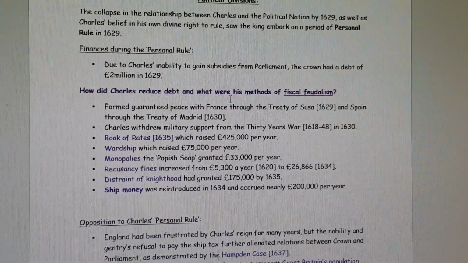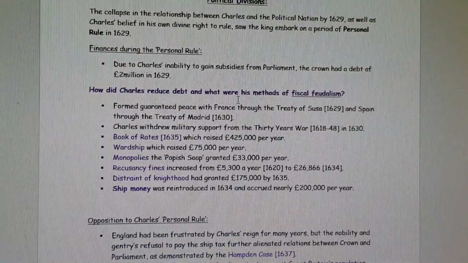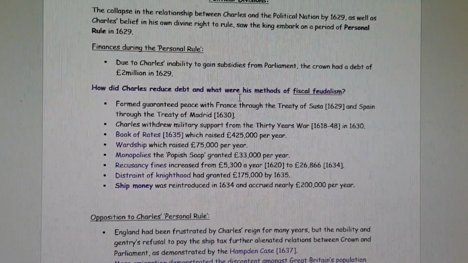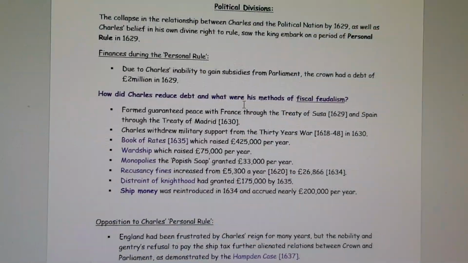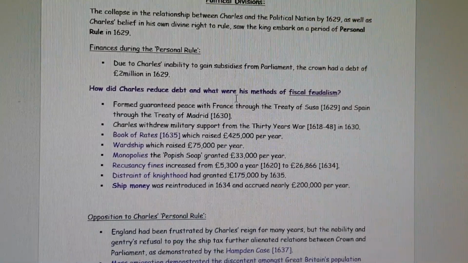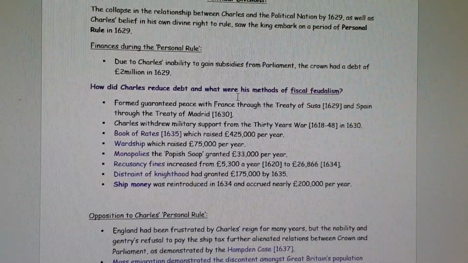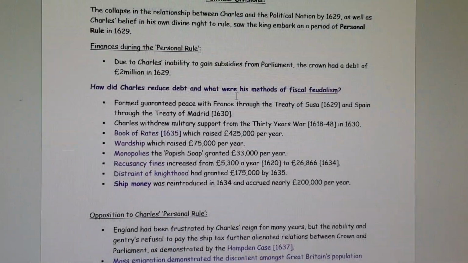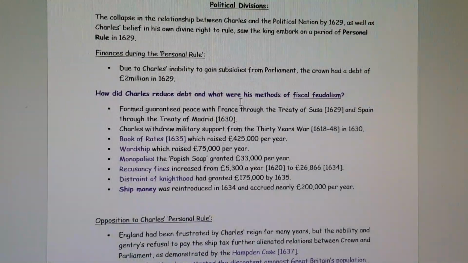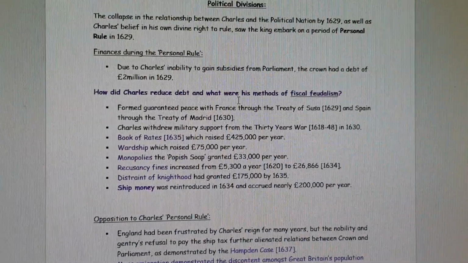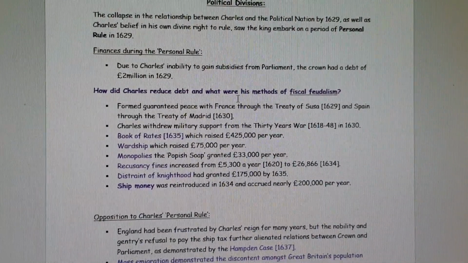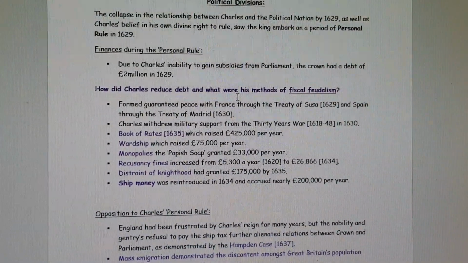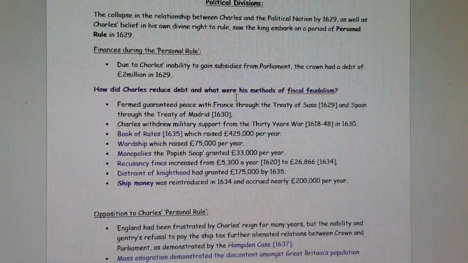So finances during the personal rule, the 11 years that Charles governs on his own. Due to Charles's inability to gain subsidies from Parliament, the Crown had a debt of £2 million in 1629, and as a result of that, not only did Charles have to explore ideas of how to gain revenue with which to survive as the crown, but he also had to find a way of gaining money with which to reduce his debt. So how did Charles reduce debt, and what were his methods of fiscal feudalism? Fiscal feudalism refers to the crown's extravagant ability to gain money without parliamentary support.